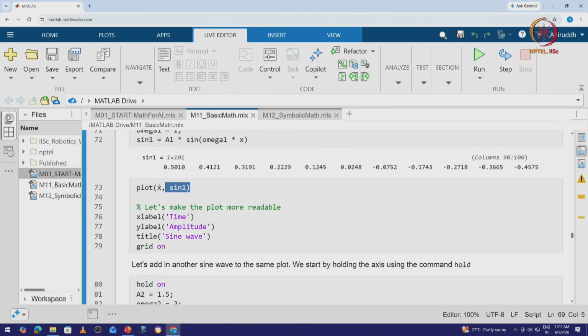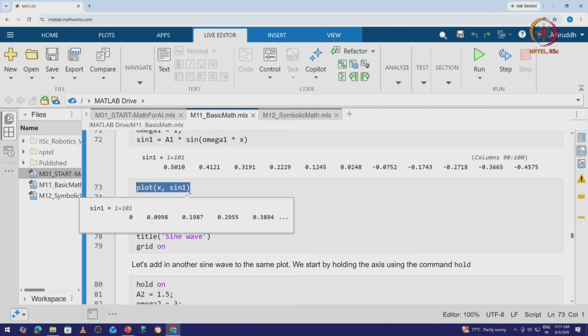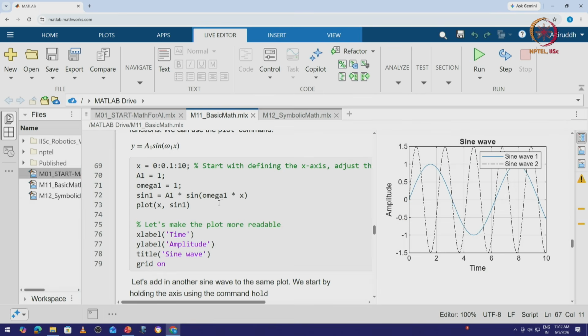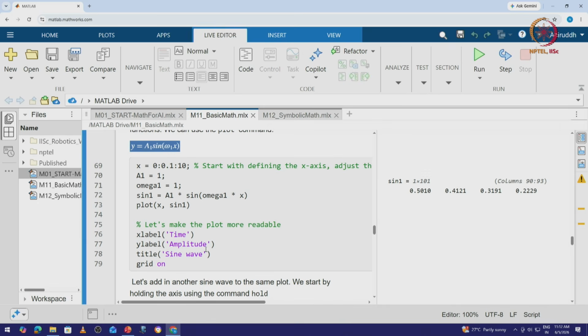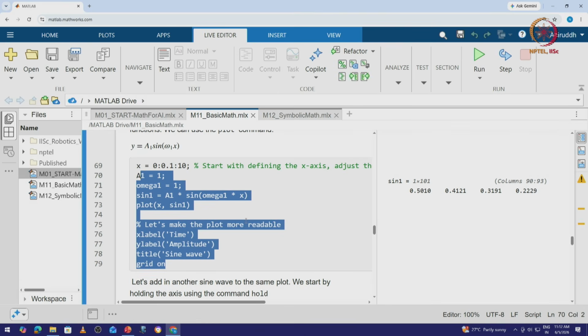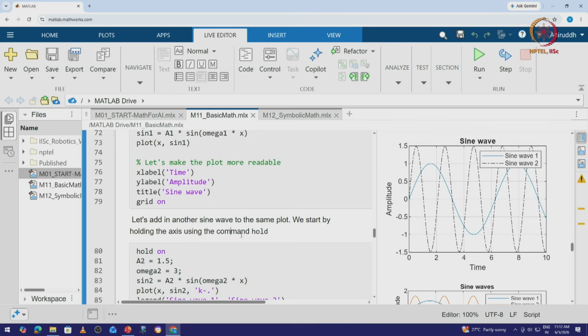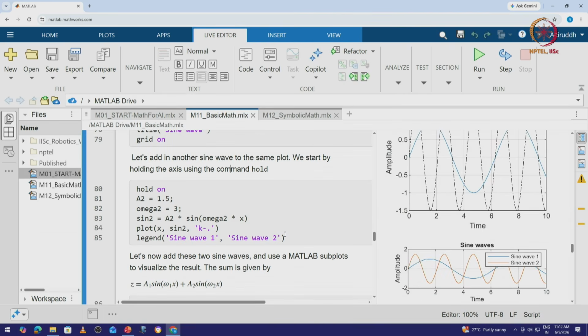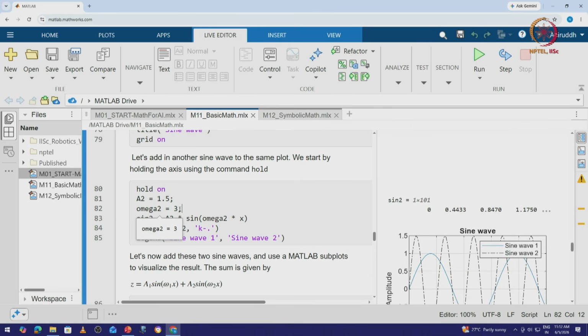Now let's just quickly plot x and sine 1. It's sine 1 because omega 1 was 1, right? So let's plot y equals a1 sine omega 1x, which is given by this equation, right? And let's also simultaneously plot another sine curve, where a2 is 1.5 and omega 2 is 3.